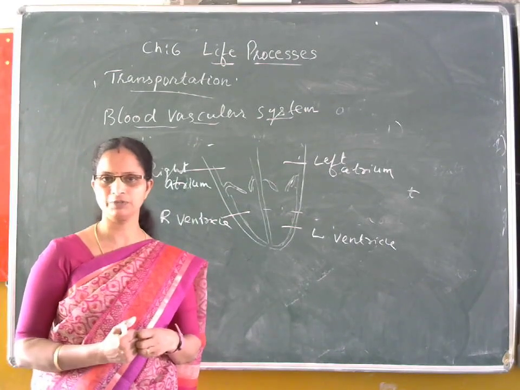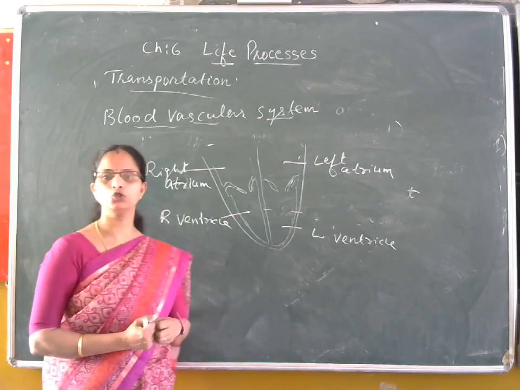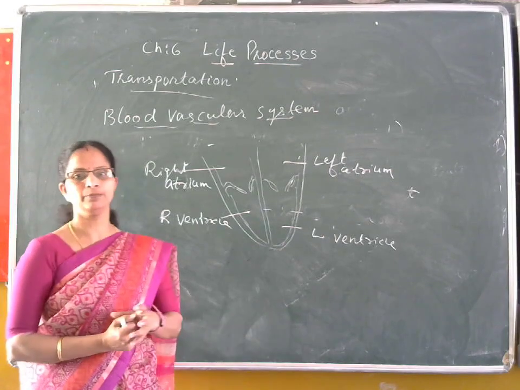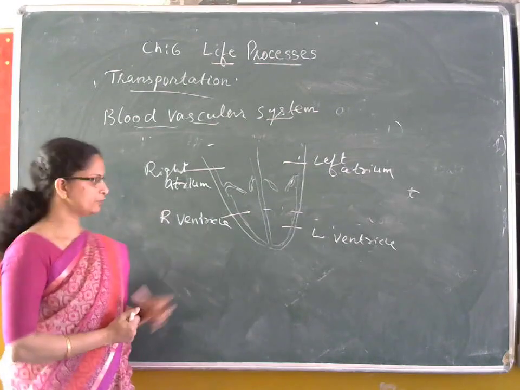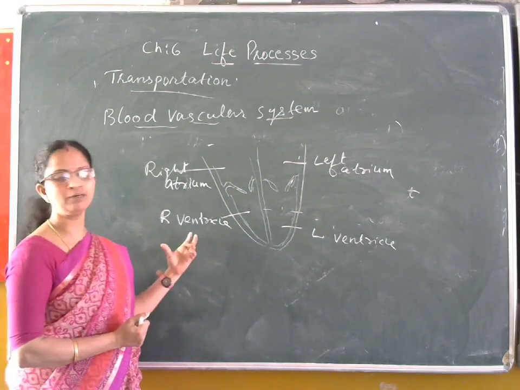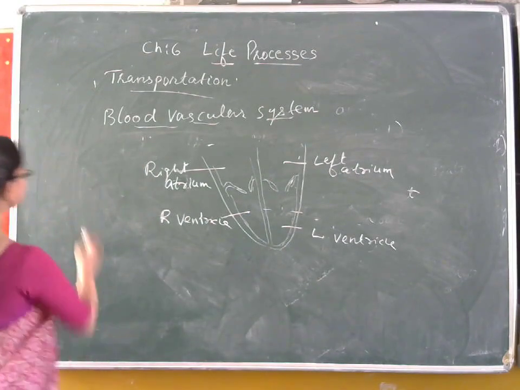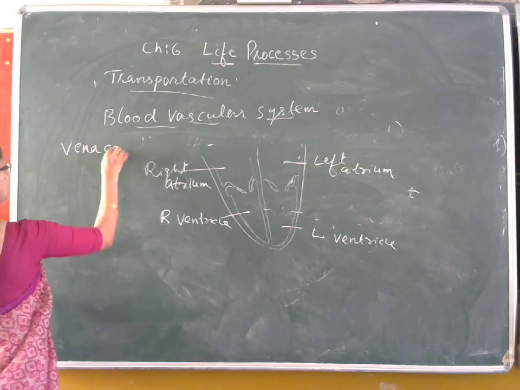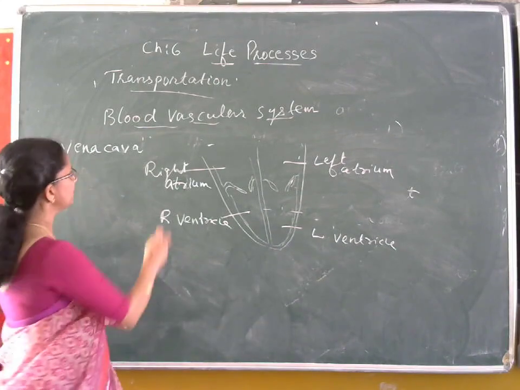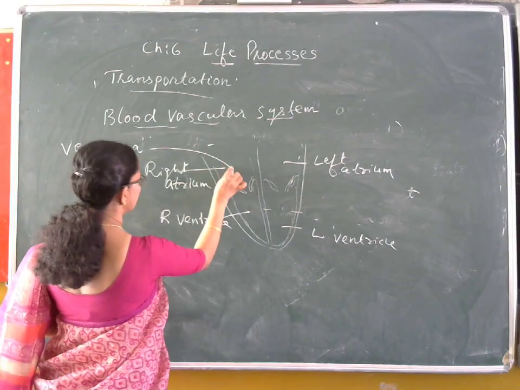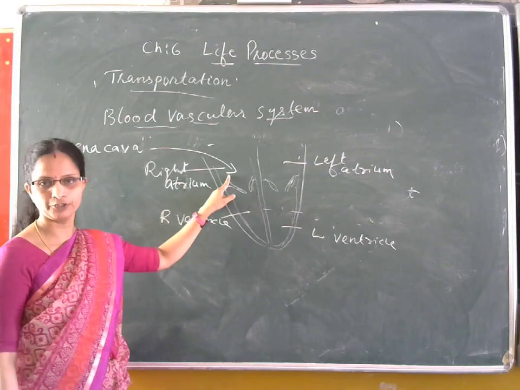That means carbon dioxide is accepted into the blood and the veins run all over the body, and finally these smaller veins join together to form a big vessel that is known as vena cava. Two vena cava: an inferior vena cava from the lower body parts, and a superior vena cava from the upper body parts. The vena cava brings this impure, carbon dioxide rich blood into the right atrium.